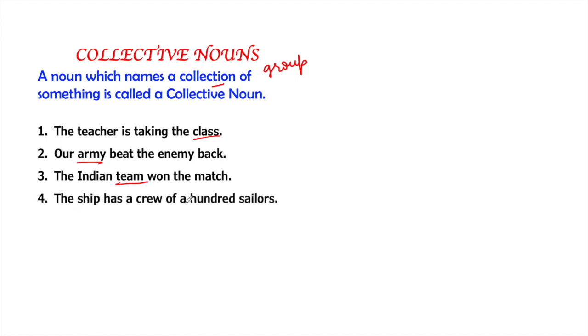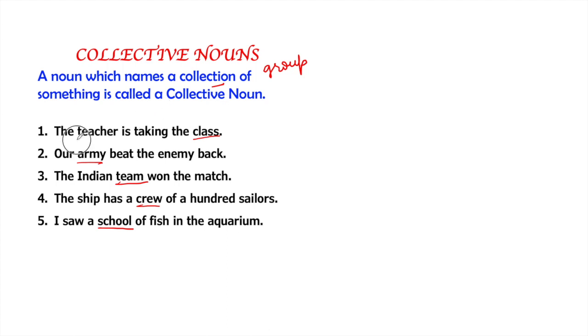The ship has a crew of 100 sailors. The staff on the ship is known as crew. So crew is a group of sailors. I saw a school of fish in the aquarium. A group of fish is known as a school. So it will again be a collective noun. In these sentences, we have found out that groups and collections of something are called collective nouns. But let's see, in these sentences, are there any other nouns too?